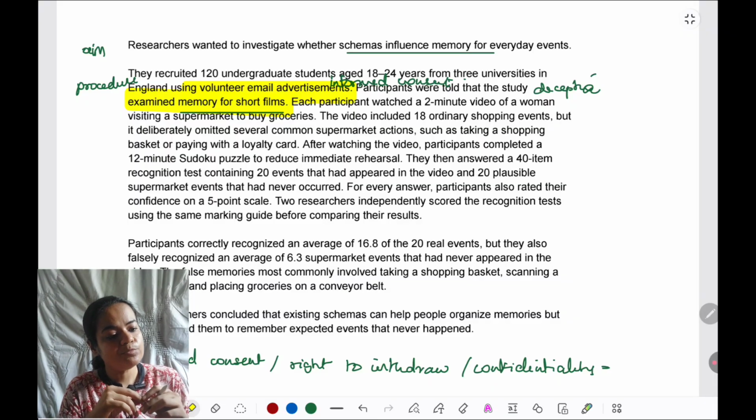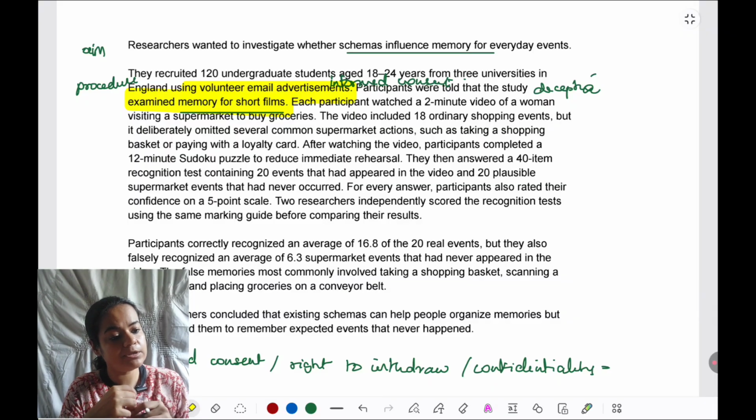Each participant watched a 2-minute video of a woman visiting a supermarket to buy groceries. The video included ordinary shopping sections and common supermarket items. Here there's nothing that's going to hurt participants. They're not being exposed to something violent or disturbing. It's just a supermarket situation. So nothing to note here.